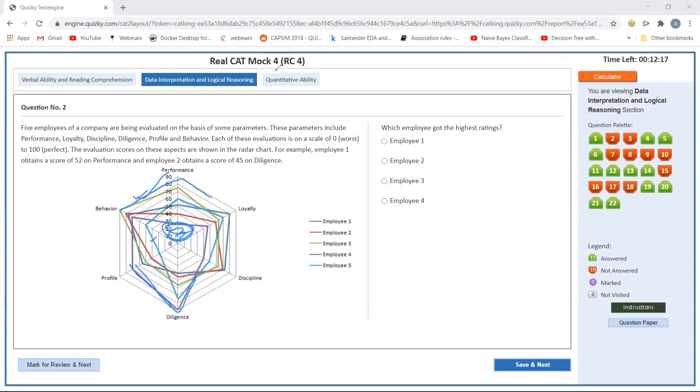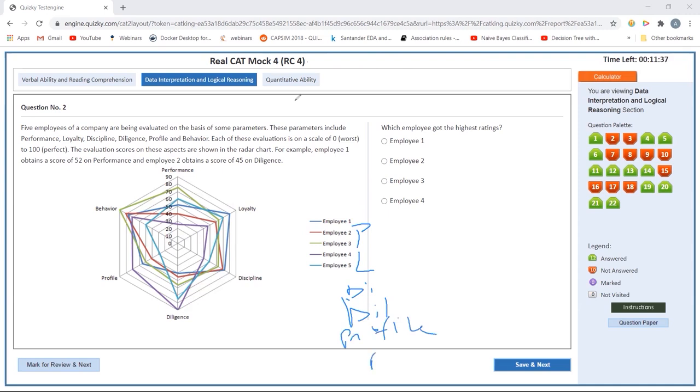For employee one, yes, it's outside in this portion. Employee one looks pretty stretched. So the green one, that is employee three, and employee one. The competition is between employee three and employee one. Rest are pretty much inside. They cannot be the highest. So let's calculate for employee one and employee three in all the fields: performance, loyalty, discipline, diligence, profile,